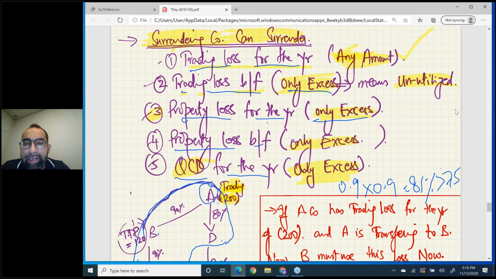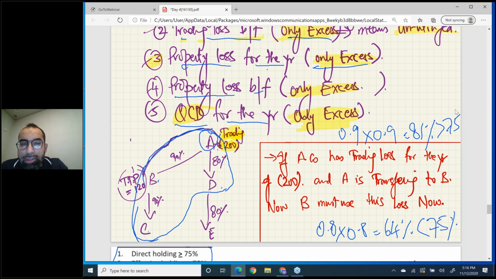Now see this red marker. If A company has trading loss for the year of 200 and A is transferring to B, now B must use this loss now. Very good. We have just studied that the surrendering company may surrender 5 things.